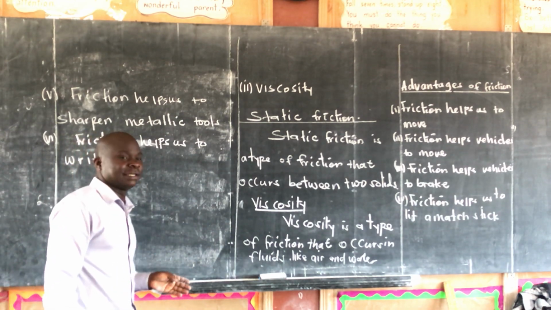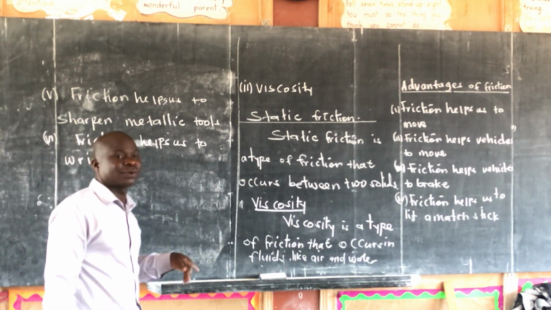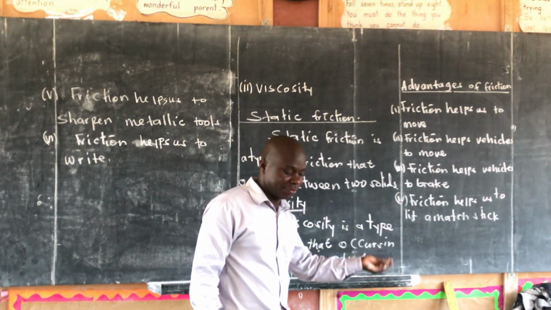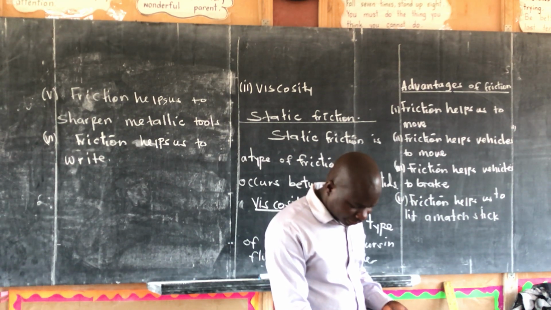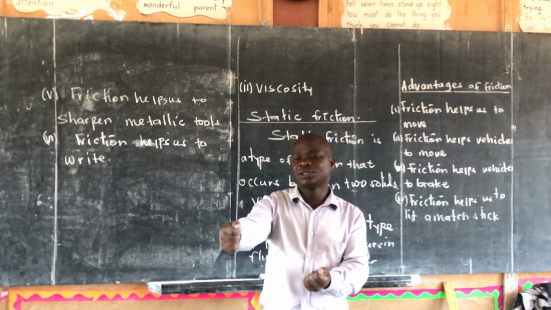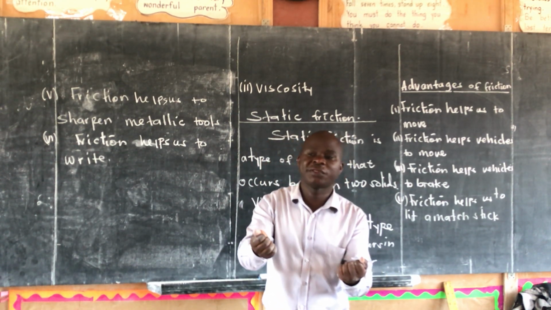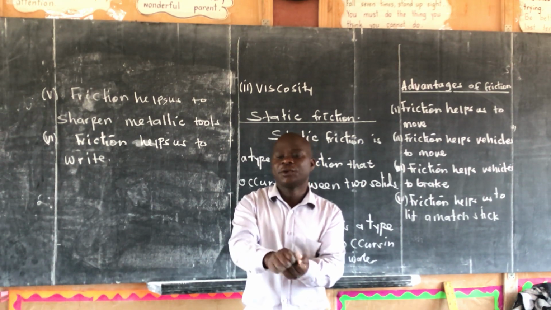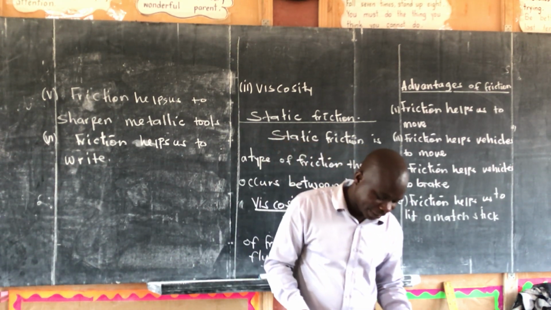There are very many. But I've mentioned 6. You can even make 10. You can say friction helps us when washing clothes, because you get your palm, then you get a piece of cloth, then you start wringing, you start squeezing. So that is friction.